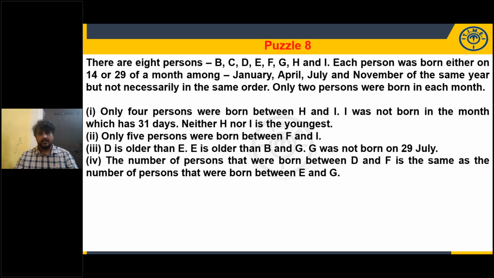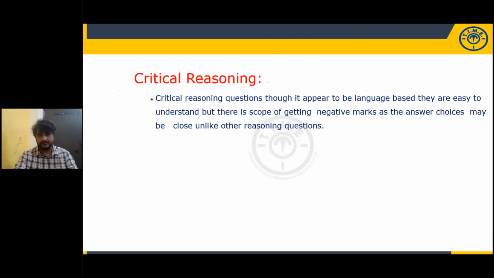Next. There are 8 persons and they were born on two different dates, 14th or 19th of four different months, January, April, July, and November. So with the help of the given clues, we need to find out who was born on which date. Take a screenshot. I think these are the puzzles.